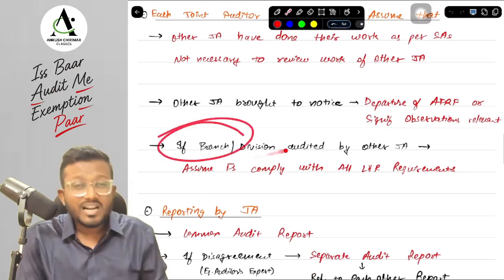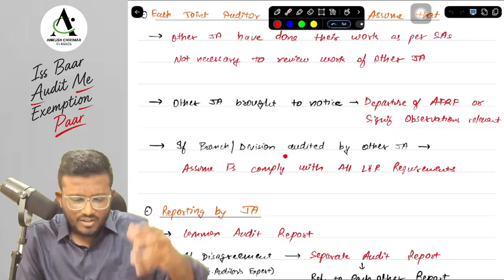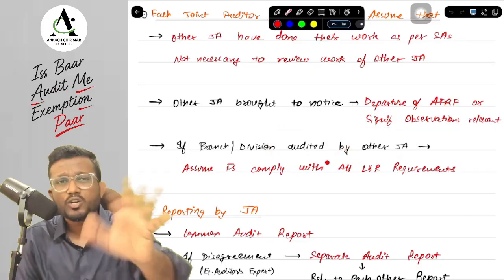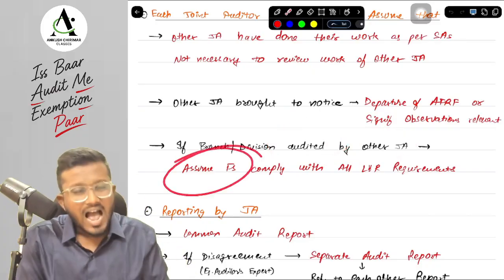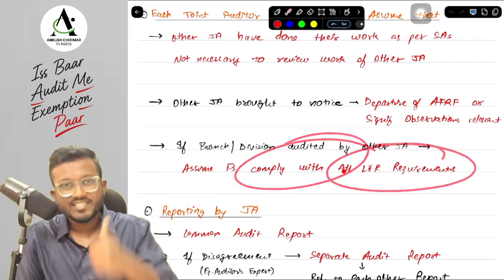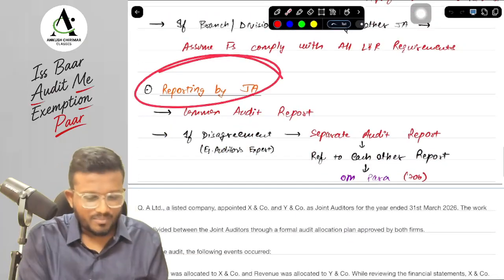Next, I can assume that if there was a branch or a division in the entity which was audited by the other joint auditors, then I do not need to audit or review those financial statements again. I can assume that the financial statements of the branch or the division are complying with all the laws and regulations.